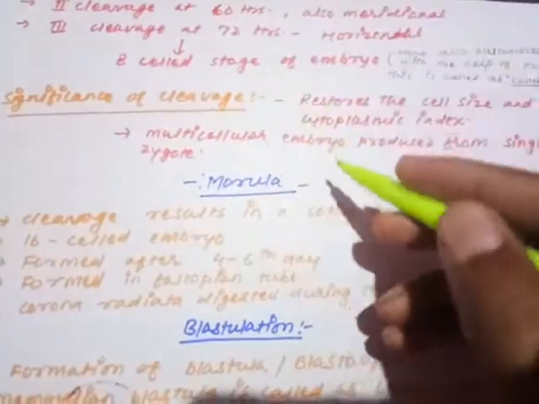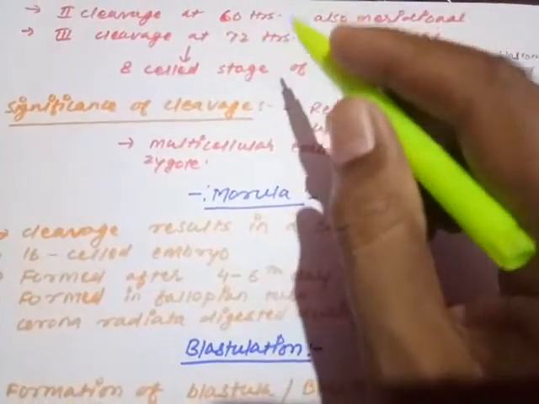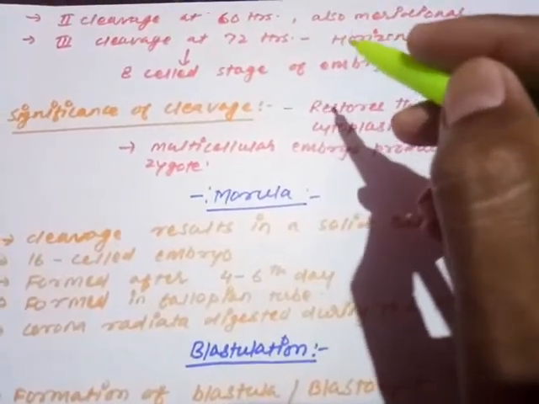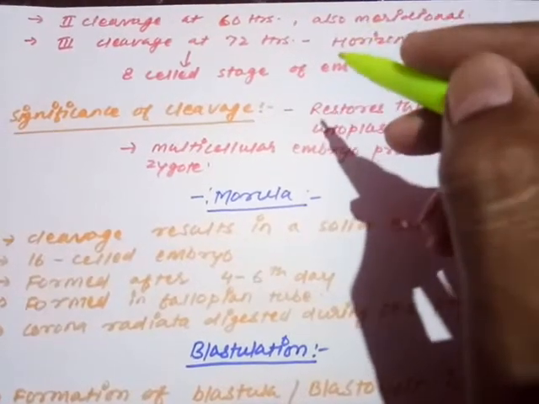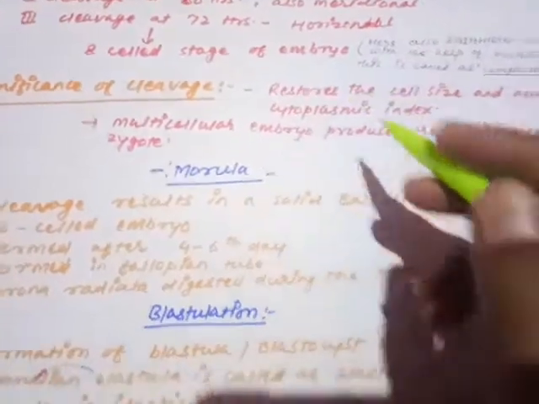Due to these three cleavages, an 8-celled embryonic structure is produced. First 2, second 4, and third one 8. So the first cleavage results in 2 blastomeres, the second in 4 blastomeres, and the third in 8 blastomeres. So the 8-celled stage of the embryo is produced.